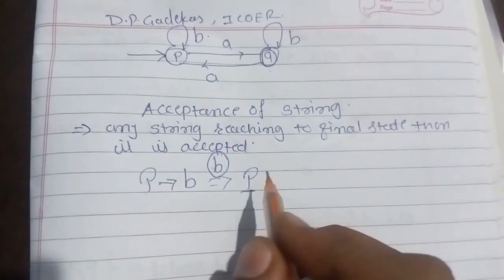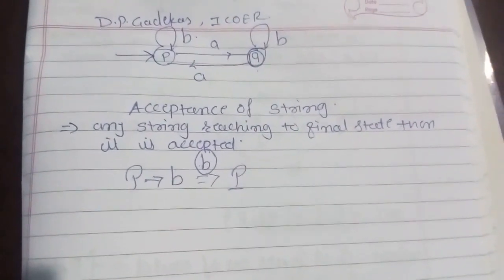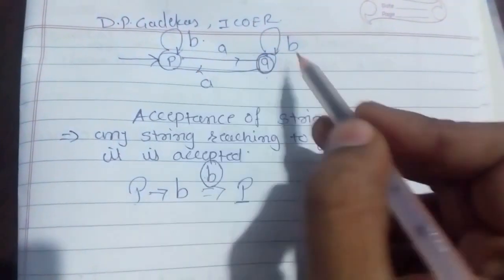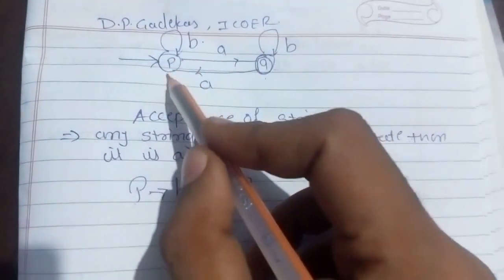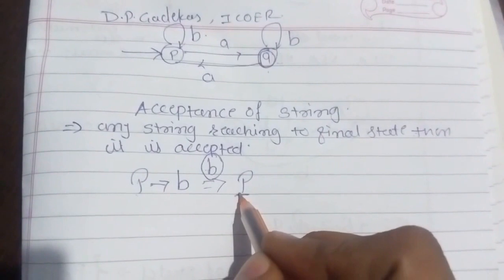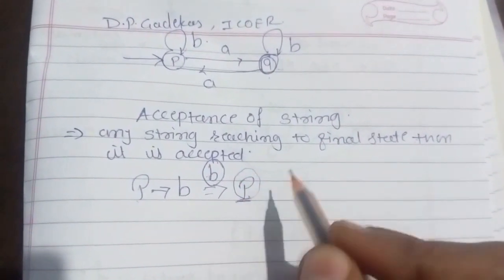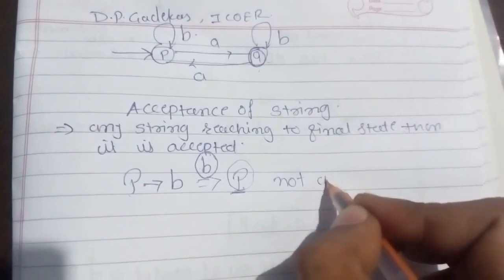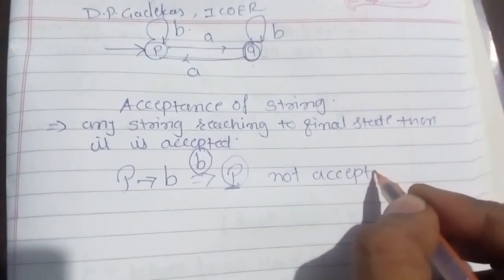Now once you get the output state, check whether it is a final state or not. Now see, p is not the final state. We have q as the final state, p is non-final. So the output state we are getting is not a final state. That's why we will say string b is not accepted.